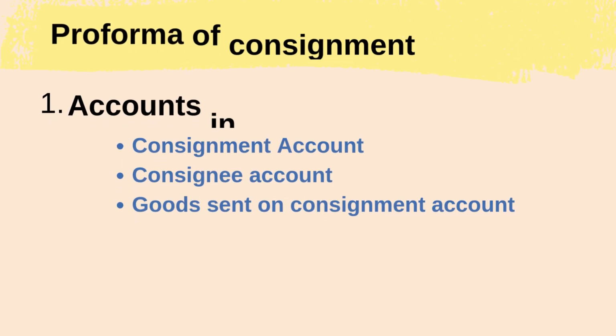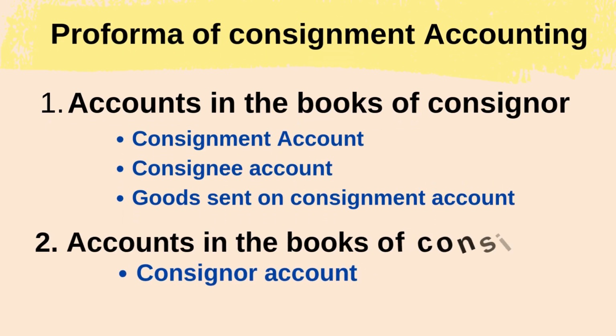Now let's see the pro forma of consignment accounting. Remember one thing, the pro forma of consignment accounting consists of two books, such as accounts in the books of consignor and accounts in the books of consignee. Here we have two people, a principal and an agent, consignor and consignee, where they maintain their accounting books.